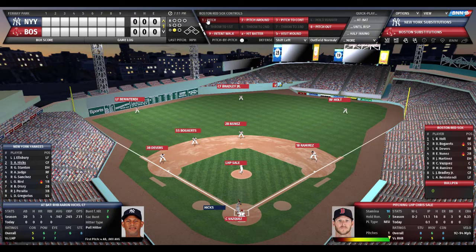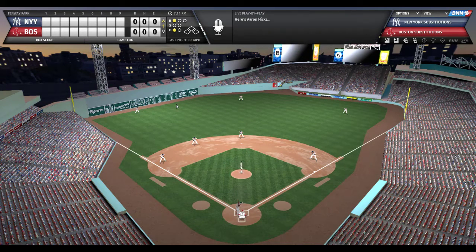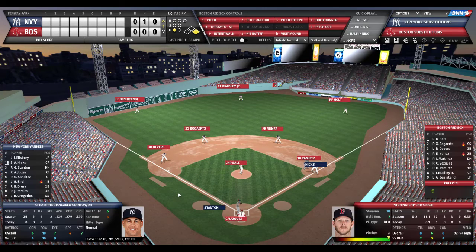Sale nods his head. He delivers to Hicks. And that ball shot to right, and that's going to get down. Brock Holt cuts it off before it can get down in the corner and roll around, holding Hicks to a single.